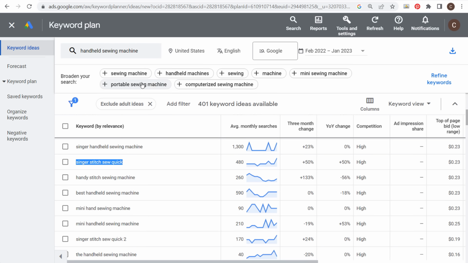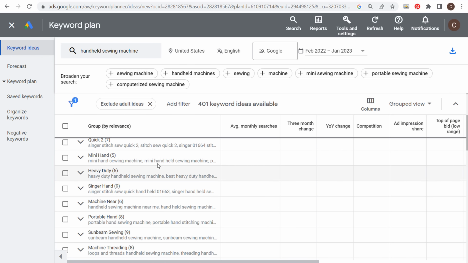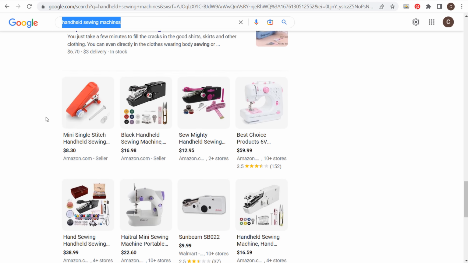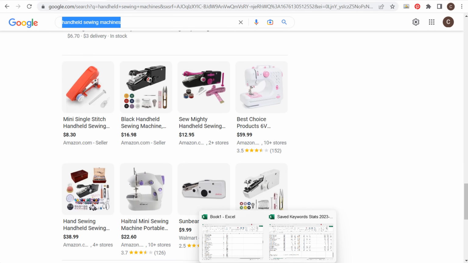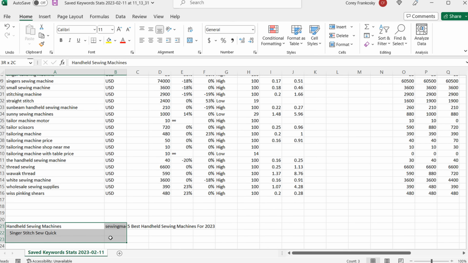So you're going to see some different ideas here to broaden your search. We can come into group view and see if they have different groups of keywords together that are relevant to handheld sewing machine. And then look at what's ranking and create better content than what's ranking. Keep your content updated, and as you start to target all of these different pages, so we have all these different keywords and we have different pages of content on our website, it's going to give us an incremental lift where we're going to get more and more traffic over time, because Google is going to view you as an authority on the topic.